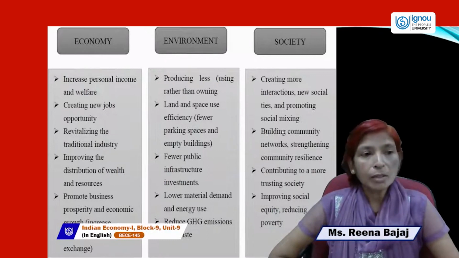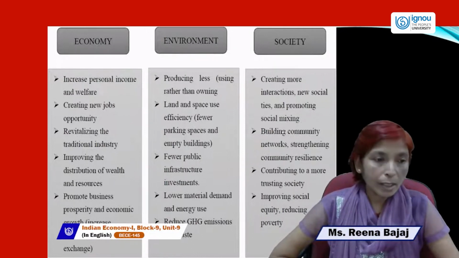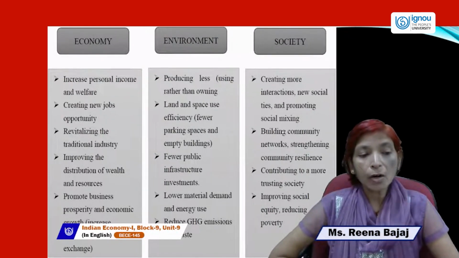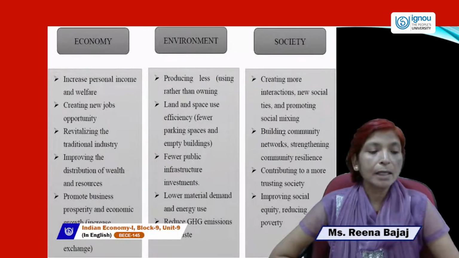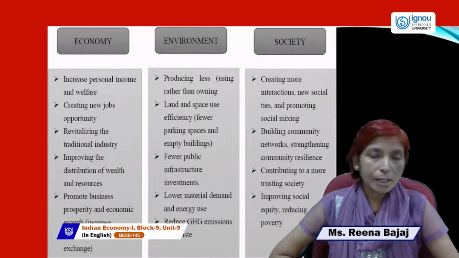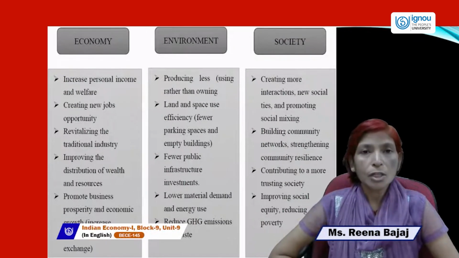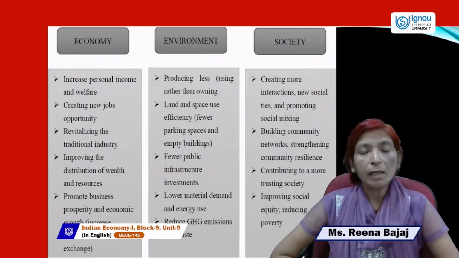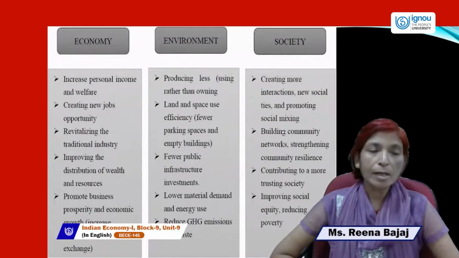If jobs are being created, new jobs are being generated by the government or job opportunities are increasing, revitalizing the traditional industry, improving the distribution of wealth and resources, and if the economy is promoting business prosperity and economic growth, these are all included in economic dimensions. If these indicators are in a positive manner or increasing, then the economy will definitely grow at a faster rate.